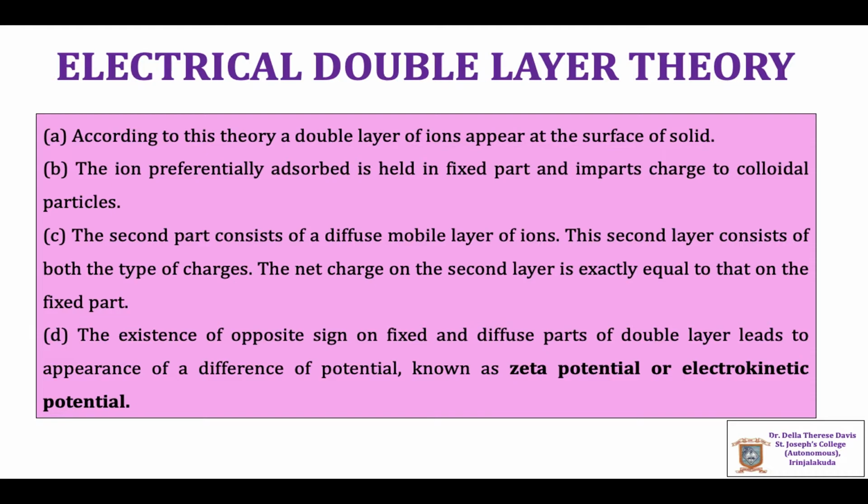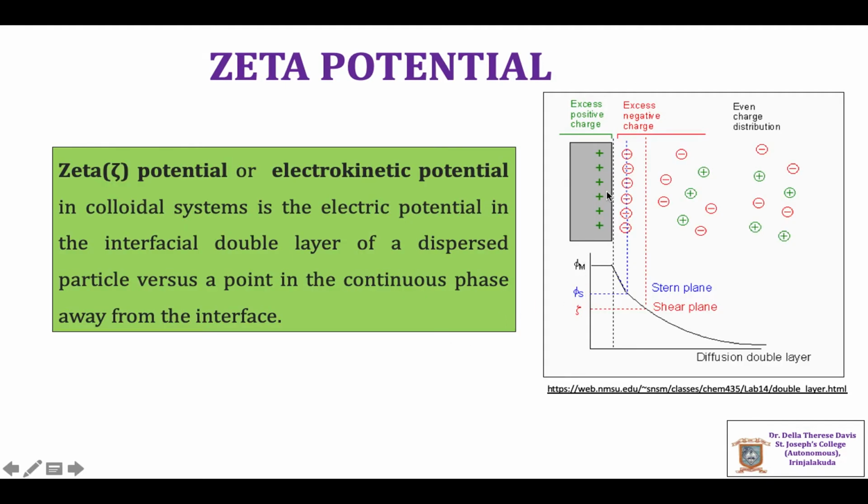The existence of opposite sign on the fixed and diffuse parts of the double layer leads to a potential called zeta potential or electrokinetic potential. The figure shows an example of a positively charged colloidal particle. Thus, the fixed charge is positive, and the Stern layer contains a greater number of negative ions, and as we go to the bulk there is an even distribution of positively and negatively charged ions.